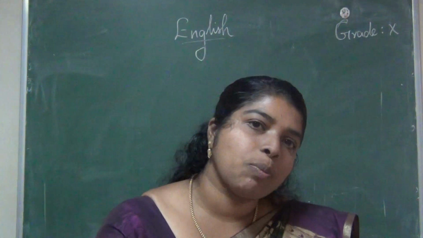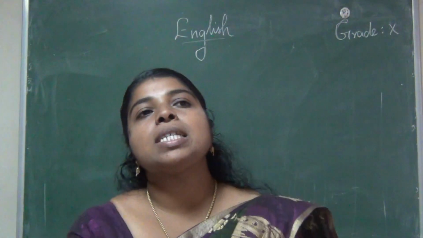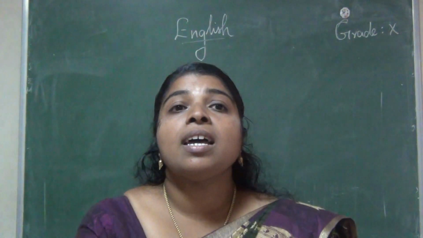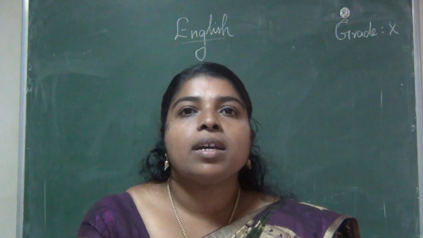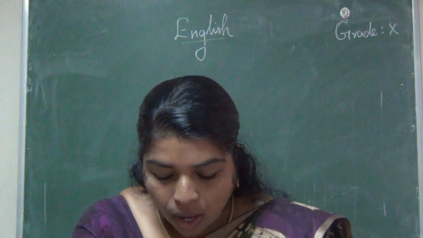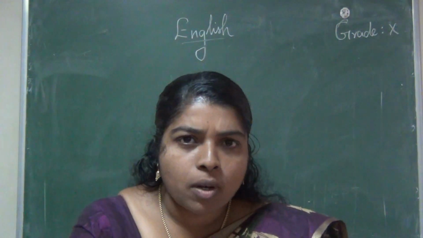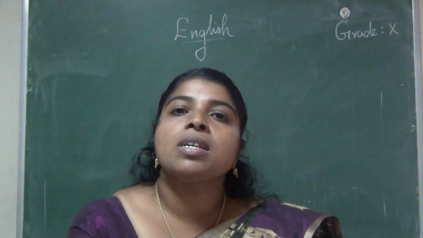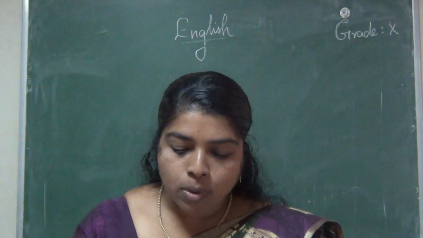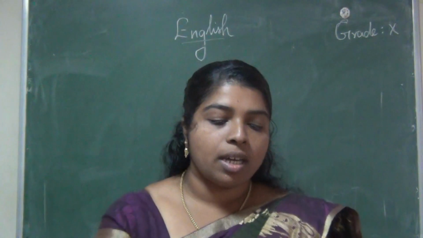That is oxymoron. So two opposite words used in the same line, we call it oxymoron. Till now today we have seen onomatopoeia and oxymoron. What is onomatopoeia? The sound. Then we learned about oxymoron, two opposite words.